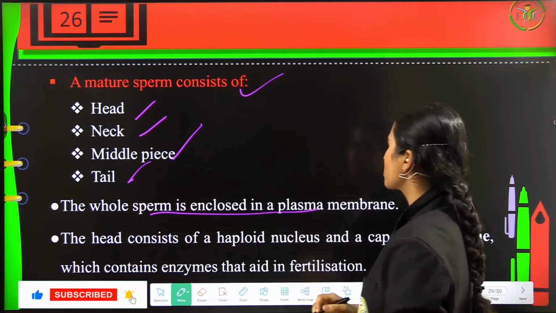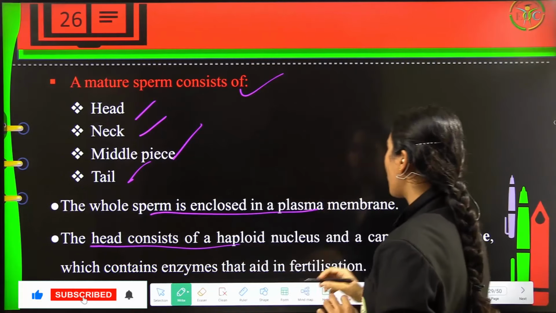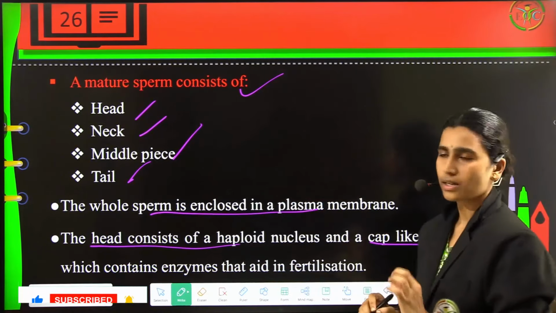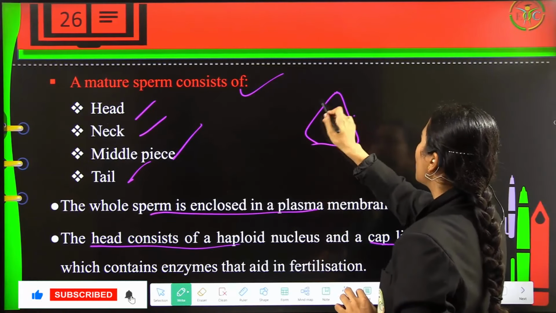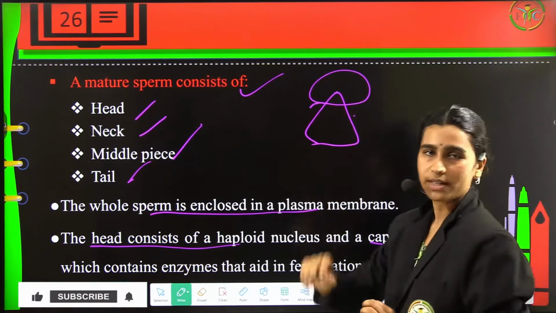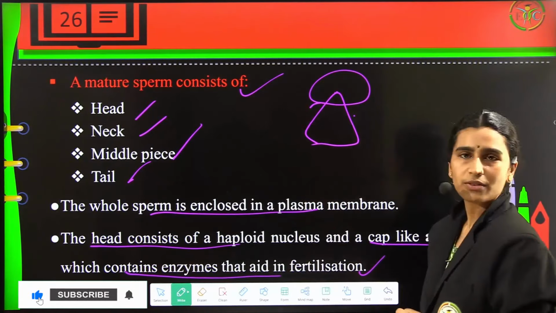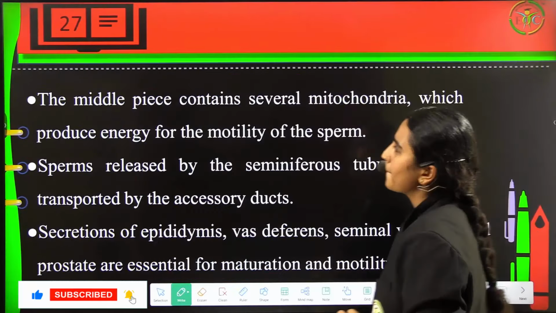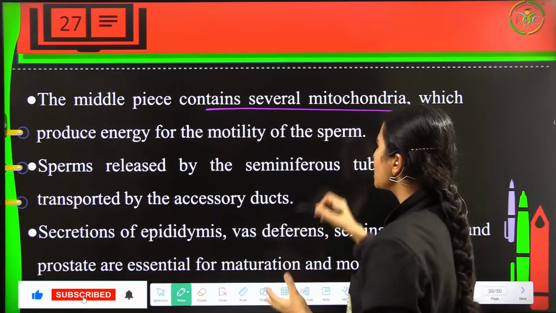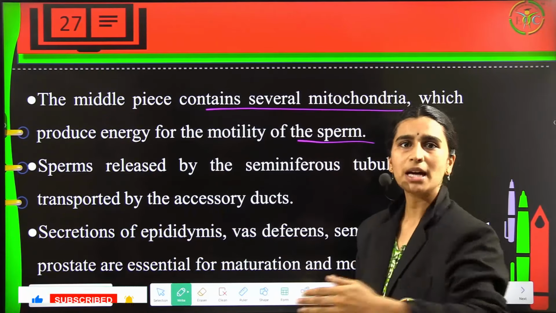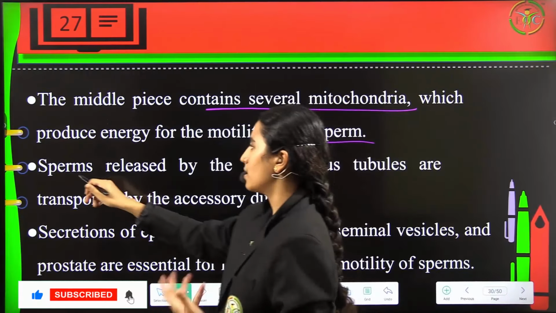The whole sperm will be enclosed in a plasma membrane, and the head will consist of a haploid nucleus and a cap-like acrosome. So you can see the acrosome will be like this. This will help in penetrating through the ovum. Now this contains enzymes and it will aid in the fertilization. And the middle piece consists of several mitochondria, which will produce energy for the motility of a sperm. So the sperm has to travel a long way, and this is the one which will provide the energy.